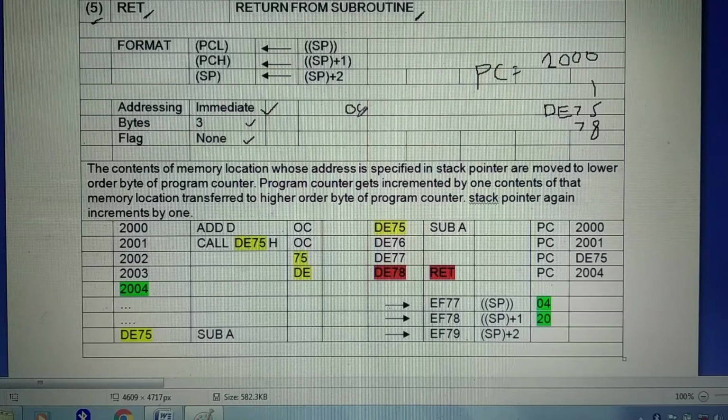Whatever number is there represented by stack pointer, that number goes to stack pointer low. Stack pointer gets incremented by 1, and whatever number is there, that number goes to stack pointer high. And the stack pointer gets incremented by 2.